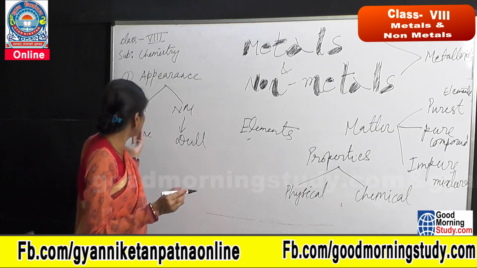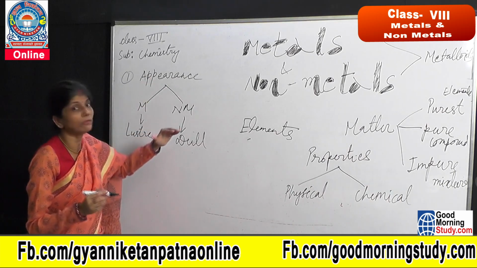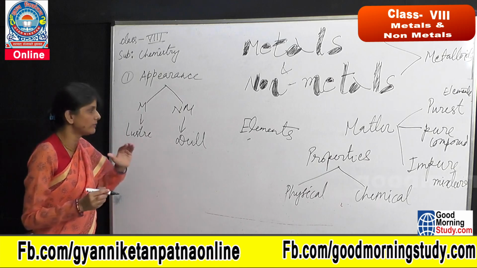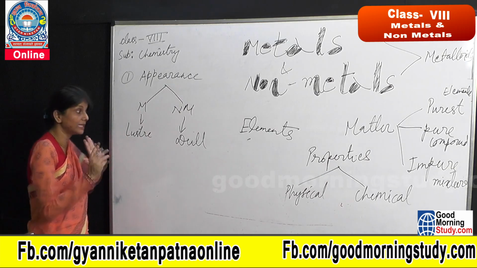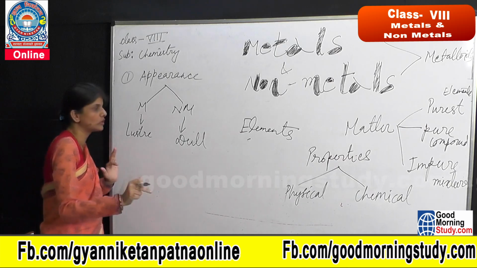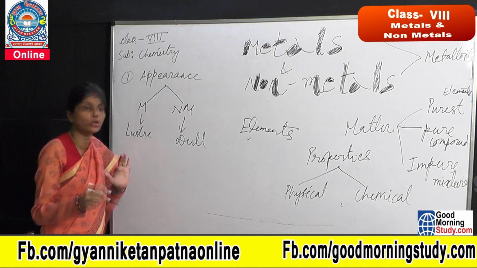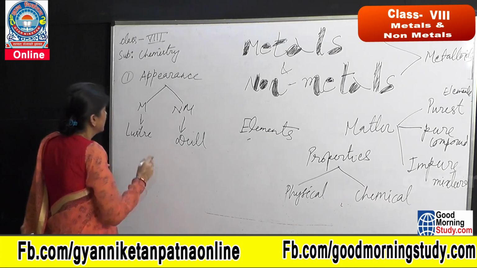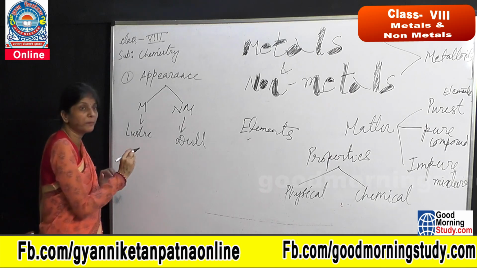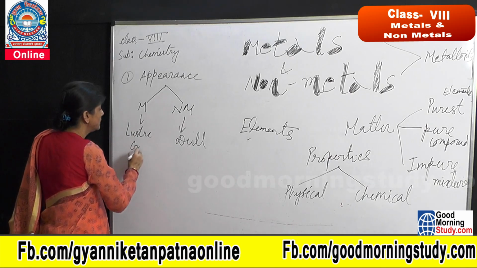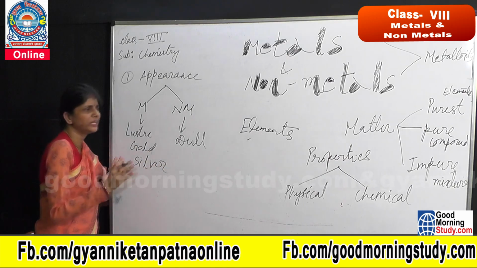So this is about the property of the metal which is lustrous, and the property of the non-metal which looks dull. Now I am giving you some examples of which are the metals, and then I will give you some exceptions in non-metals, which are the non-metals that, being non-metal also, have shine. In the metal lustre you will find all types of metal like gold, silver, copper, iron, aluminium, zinc.